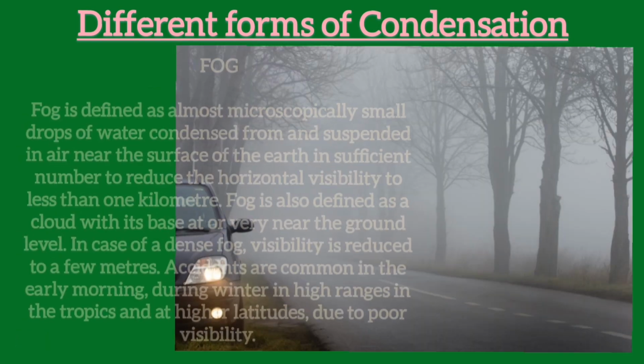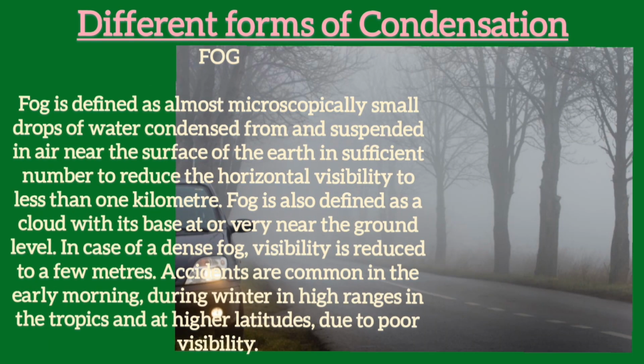Fog. Fog is defined as almost microscopically small drops of water condensed from and suspended in air near the surface of the earth in sufficient number to reduce the horizontal visibility to less than 1 kilometer. Fog is also defined as a cloud with its base at or very near the ground level. In case of a dense fog, visibility is reduced to a few meters.